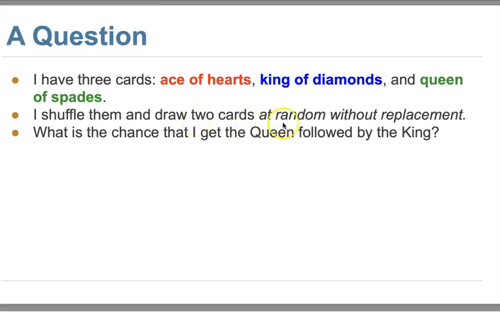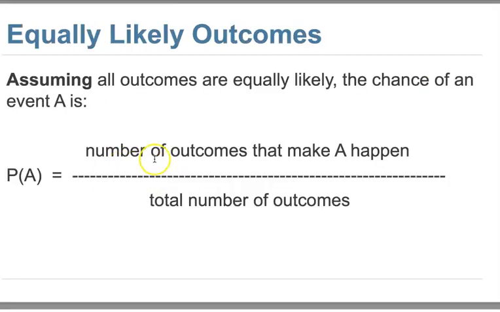Okay, two cards at random without replacement. So what is the chance I get queen followed by the king? Okay, pause the video, then I will show you. The most important thing is to think about the definition we have: the number of outcomes that make king first and then queen, divided by the total two-card combinations.